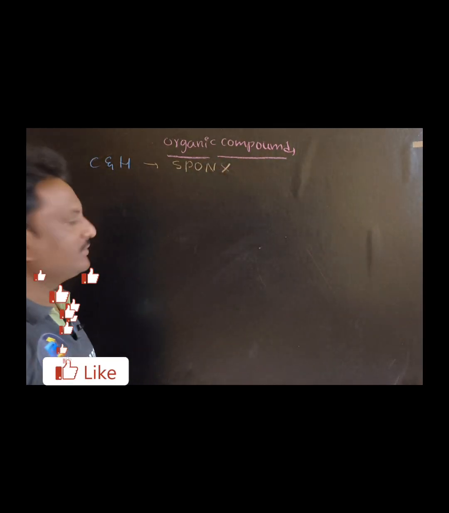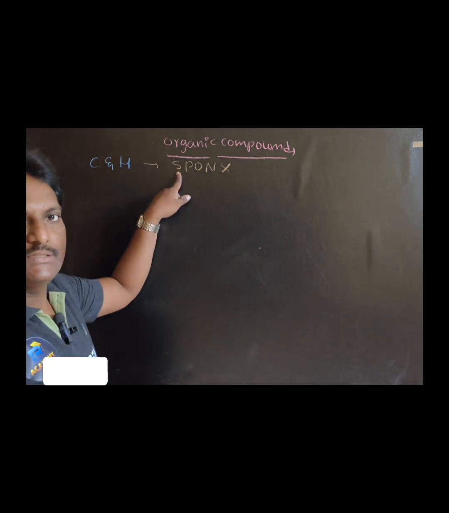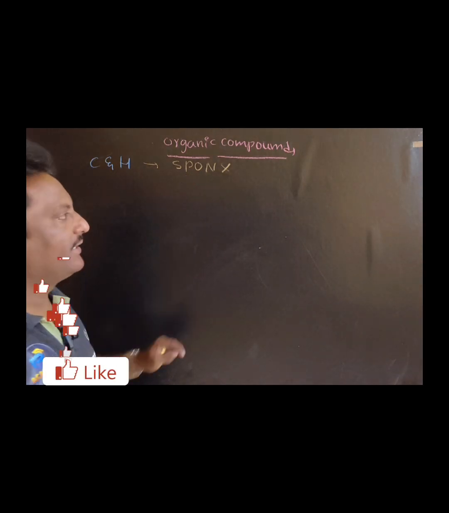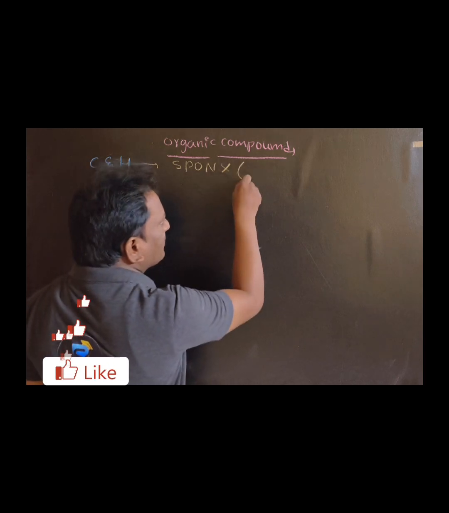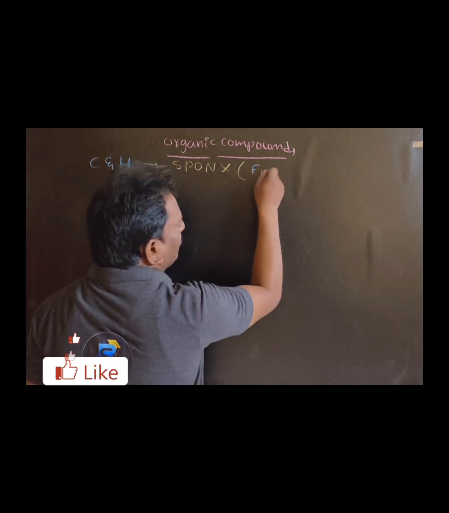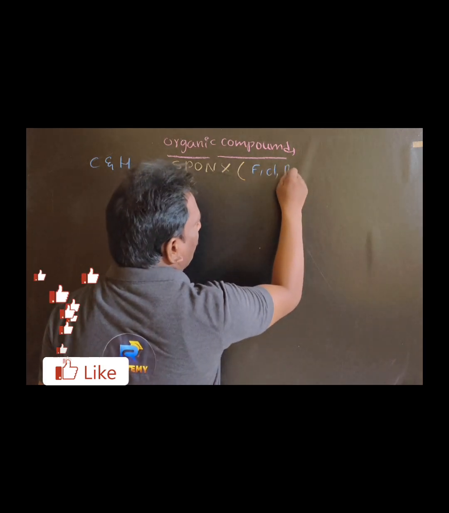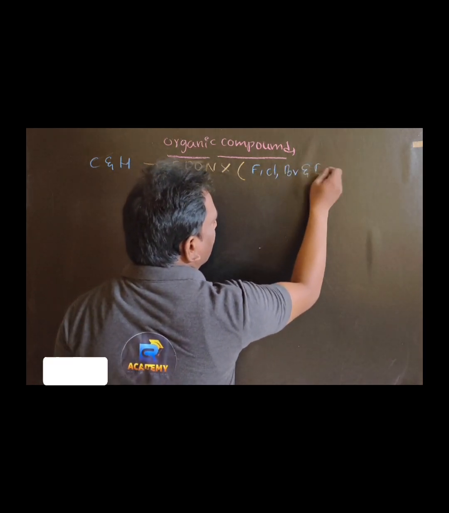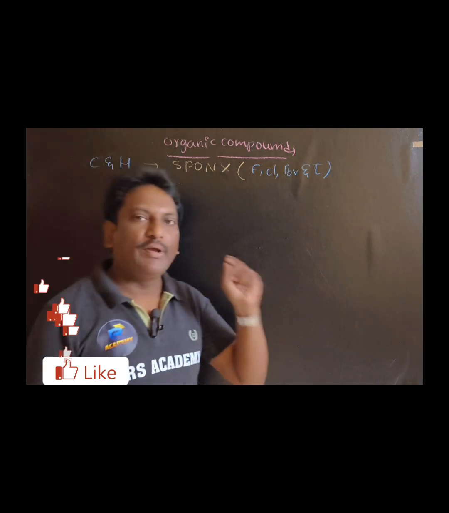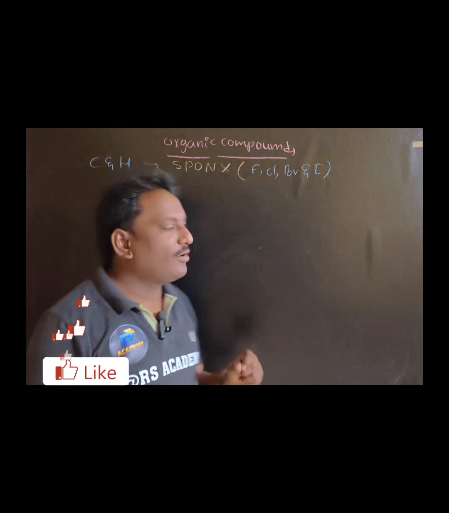Along with carbon and hydrogen, sulfur, phosphorus, oxygen, nitrogen and X may be present. X is halogen, the 17th group elements: fluorine, chlorine, bromine and iodine. These are the main constituents of organic compounds.